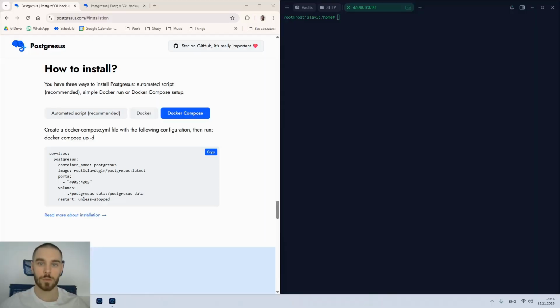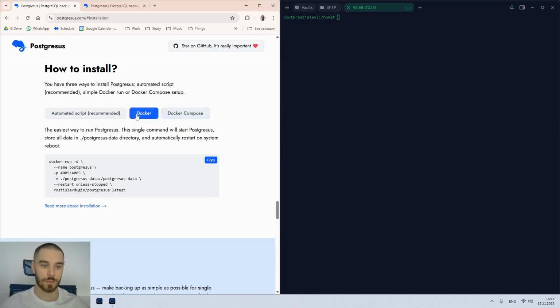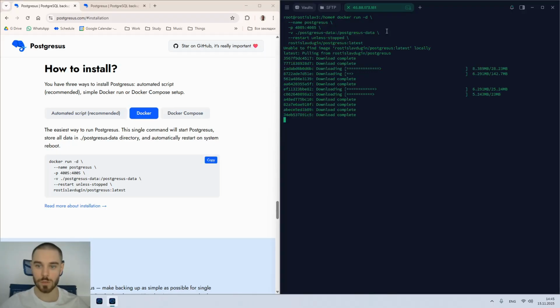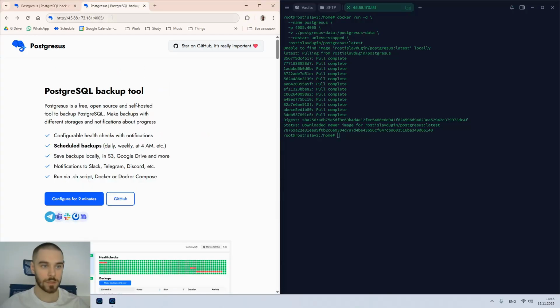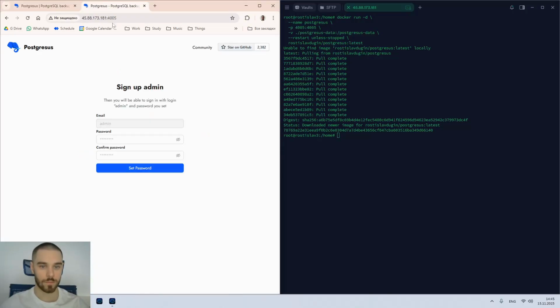The third way how Postgresus can be installed is via Docker run command. Let's copy the command and paste it. Again, the image is pulling. Postgresus is up, and let's navigate to the server and see Postgresus is ready.